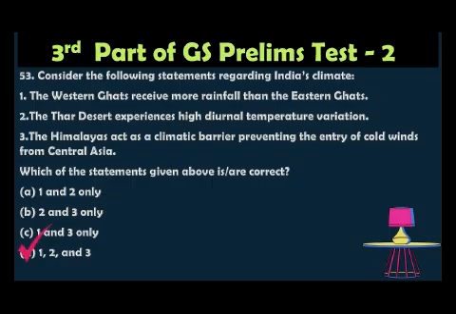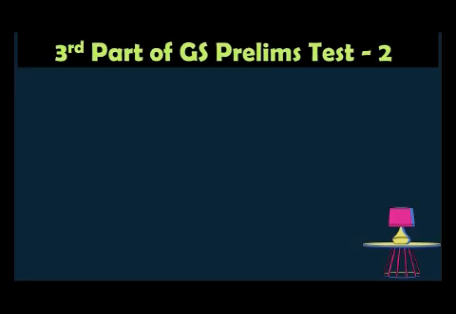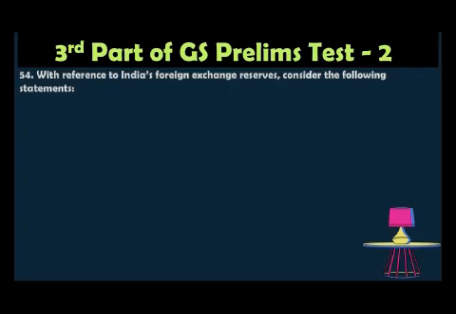The correct answer is all of the above, because the Western Ghats receive more rainfall compared to the Eastern Ghats. That is correct. The Thar Desert experiences high diurnal temperature variation. That is also correct, because it has extreme temperature variation due to lack of moisture. And the Himalayas prevent the cold winds from Central Asia, contributing to India's diverse climate. That is also a correct statement. So all of the above.